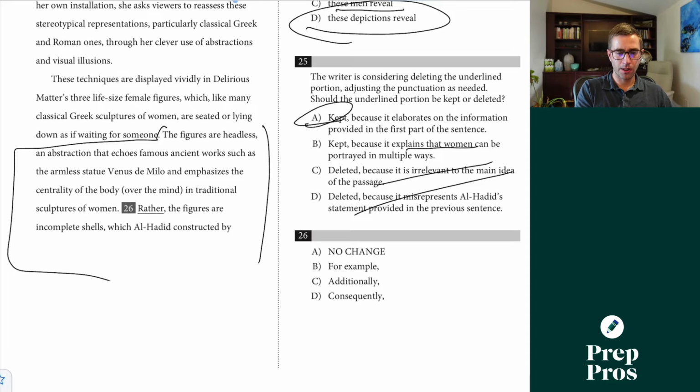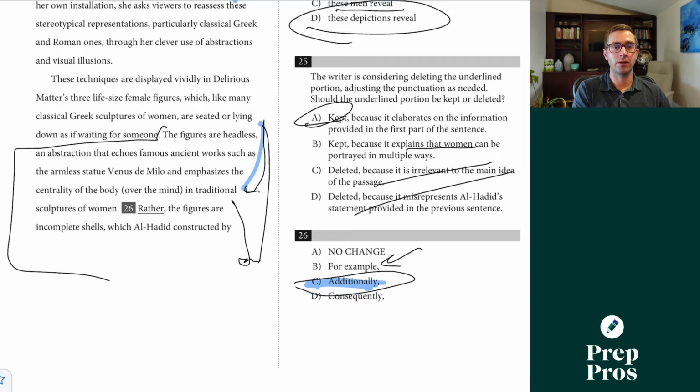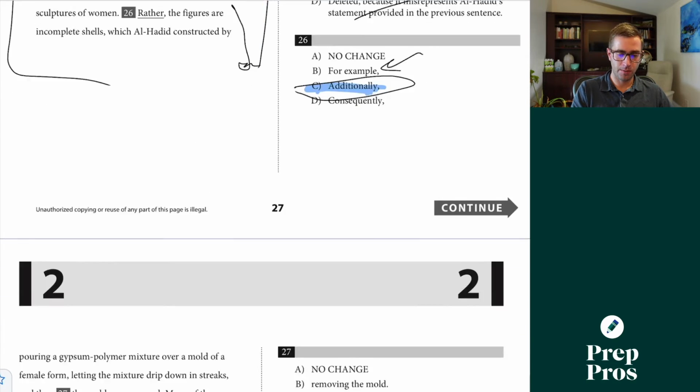So we're talking about what they are, and we're adding on further details here, so it's going to have to be additionally. We've talked about it here, and then we're following it up with more. If we wanted to pick, for example, one particular example of one of these figures, we'd want to see that, but we don't see that. That's why it's additionally here.